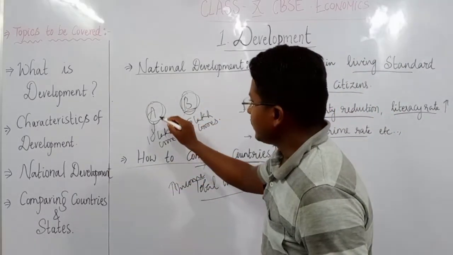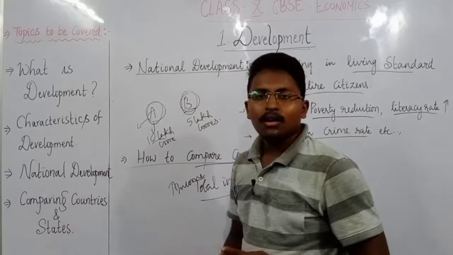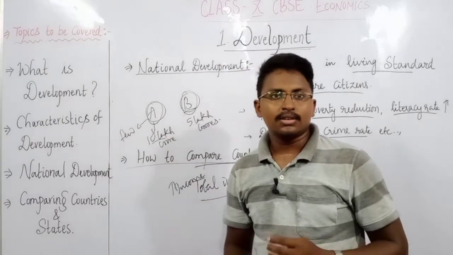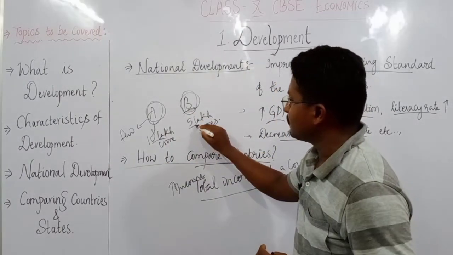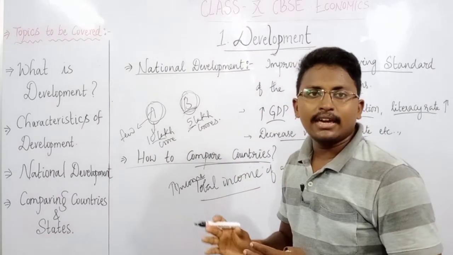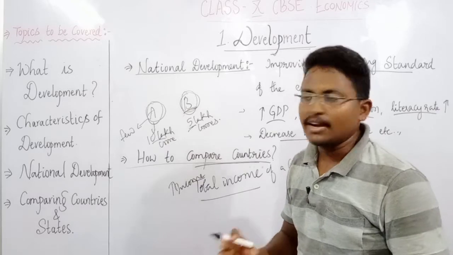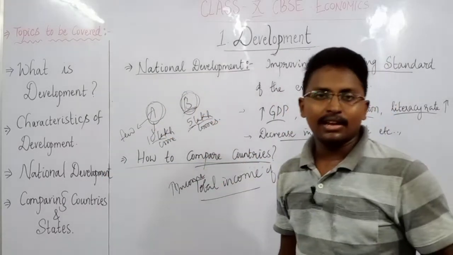Why? Because in country A, one person or only a few persons may be holding this 10 lakh crores. And in country B, with 5 lakh crores, on average all the people may have more income, but when we compare with the other country, their total income is very less.